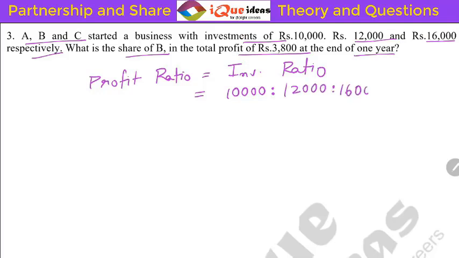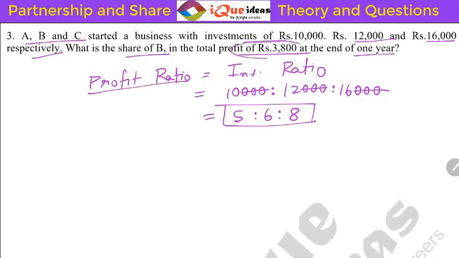All right. So as you can see, the zeros cancel, and then 2 cancels 10 5 times, 2 cancels 12 6 times, and 2 cancels 16 8 times. So this is the ratio of their investments, 5 is to 6 is to 8. Hence it is also the ratio of profits. The total profit is 3,800. So divide 3,800 in this ratio.